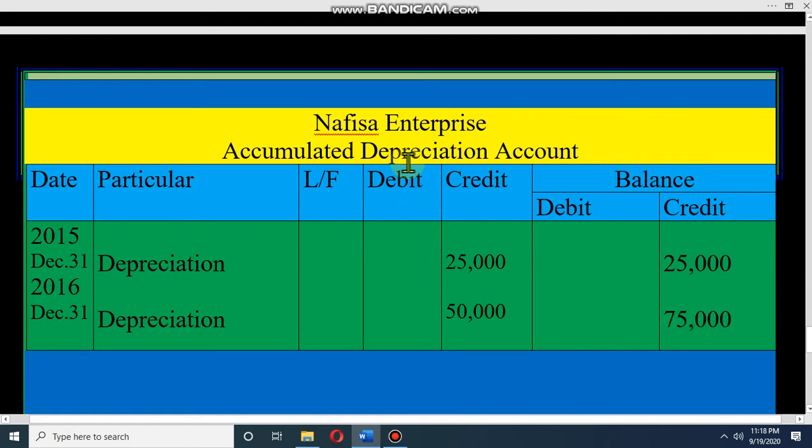Dear student, the accumulated depreciation account will show the balance, and all of you know that accumulated depreciation is a fund account, it is a depreciation fund. That means the money of depreciation is kept in this fund, and when we sell the machine, or we remove the machine from our business, at that time we will use this fund for buying a new asset. Dear student, I hope all of you understand.